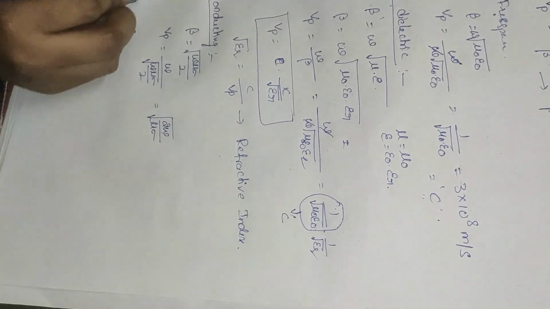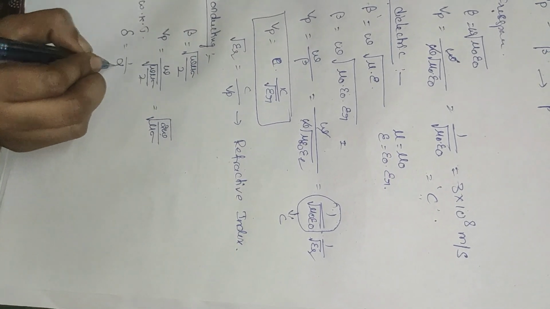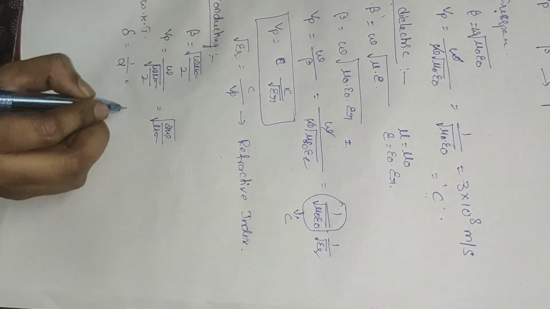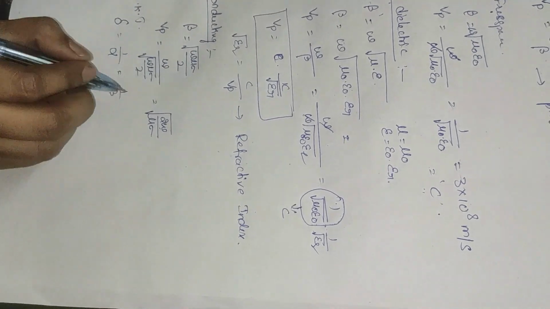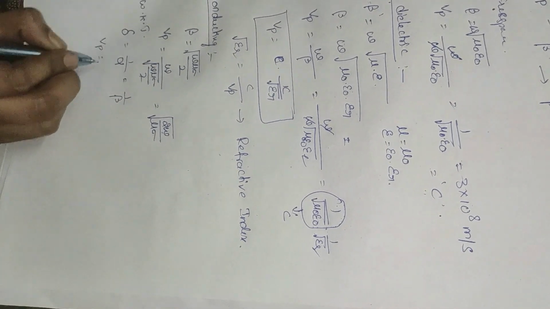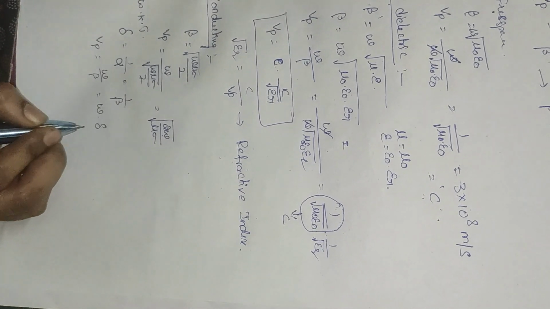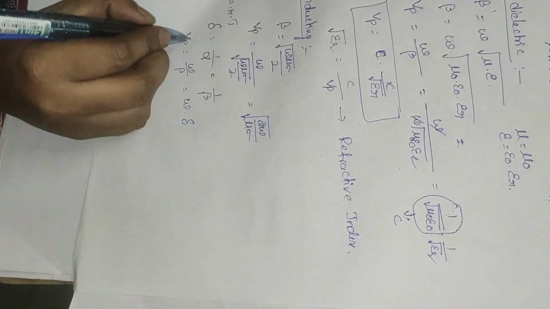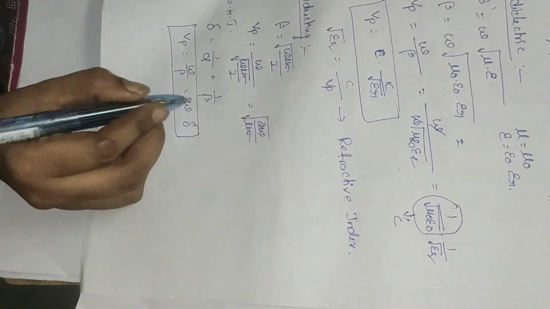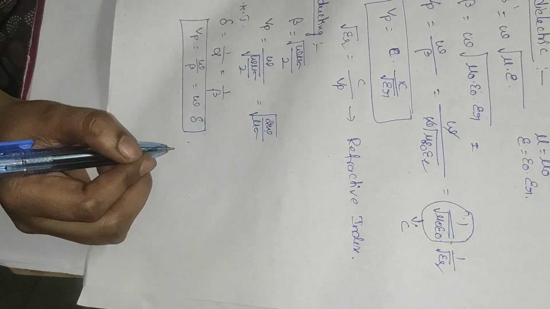And the skin depth, we know, delta is equal to 1 by alpha. That is equal to 1 by beta for a conducting medium, because alpha is equal to beta. So Vp is equal to omega divided by beta, that is equal to omega into the skin depth. So this is another formula for the phase velocity for a good conducting medium.